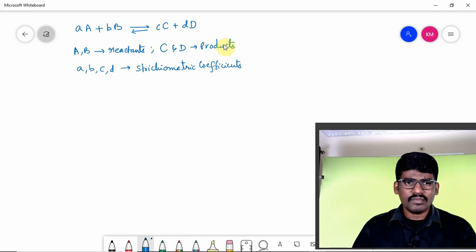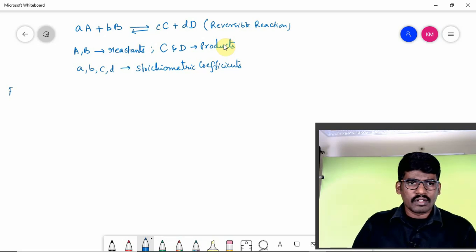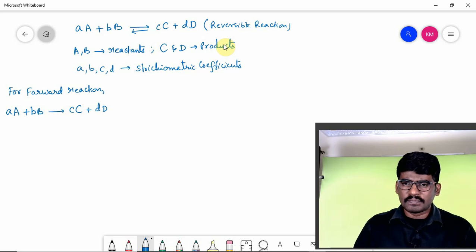Now, according to the law of mass action, for this reversible reaction, how can you give the expression? It is a reversible reaction, right? First we will consider the forward reaction: a moles of A and b moles of B giving rise to c moles of C and d moles of D. The rate of reaction is directly proportional to the concentration of A raised to a and the concentration of B raised to b.